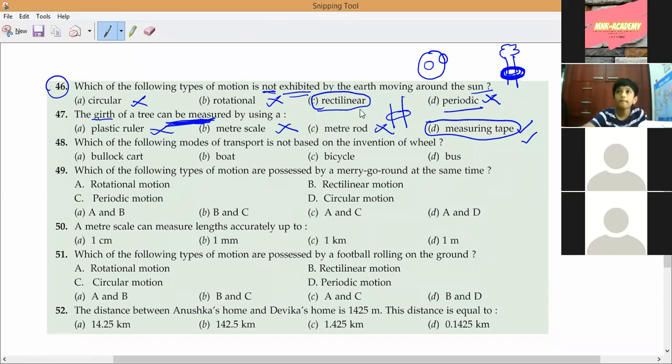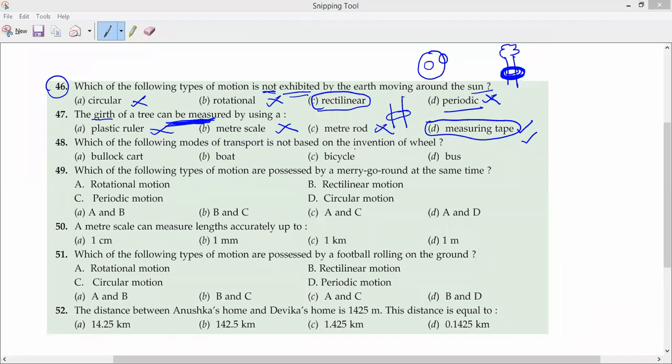So now let us come to the next question. Pranav, you have to speak. Sanat also. Which of the following modes of transport is not based on the invention of the wheel? Which of them is not there? Boat. Why boat? Because bullock cart, bus and bicycle work on wheels only. Boat is the only thing moving in water.